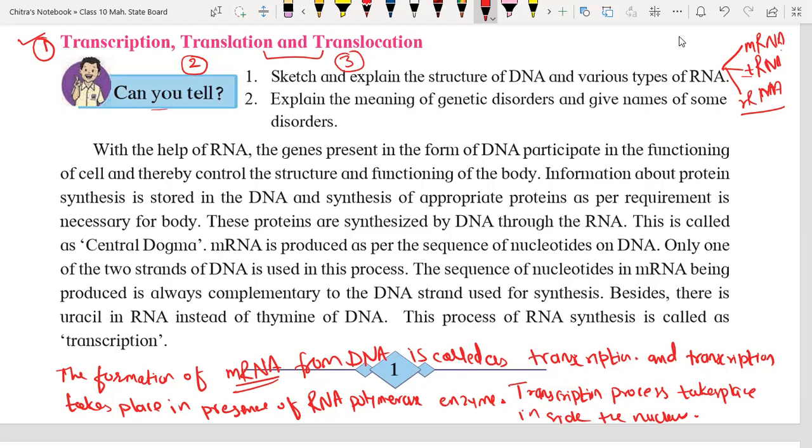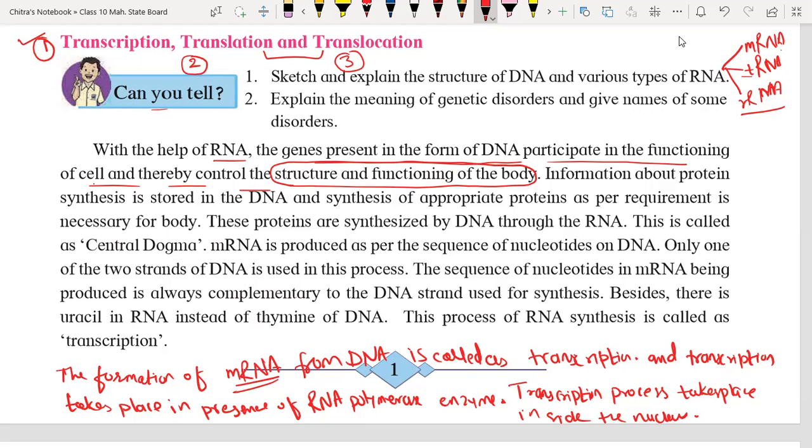Now we are going to discuss what is given in our notes. With the help of RNA, the genes present in the form of DNA participate in the function of protein synthesis of the cell, thereby controlling the structure and function of the body. Whatever proteins are synthesized by the transcription, translation and translocation process have the capacity to control the structure and functioning of the body as well as the individual cell. That's why our body structure is like a human being, and a dog's structure is like its parents.